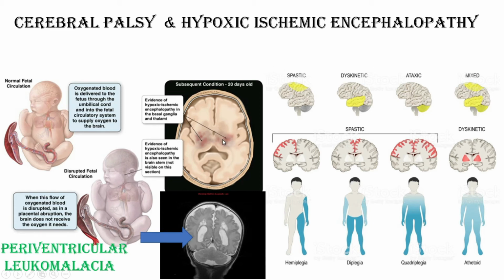vulnerable to ischemia, and due to ischemia there is a chance of periventricular leukomalacia.